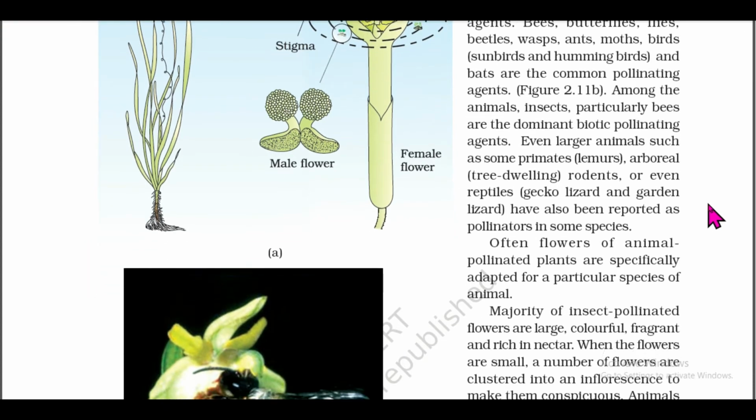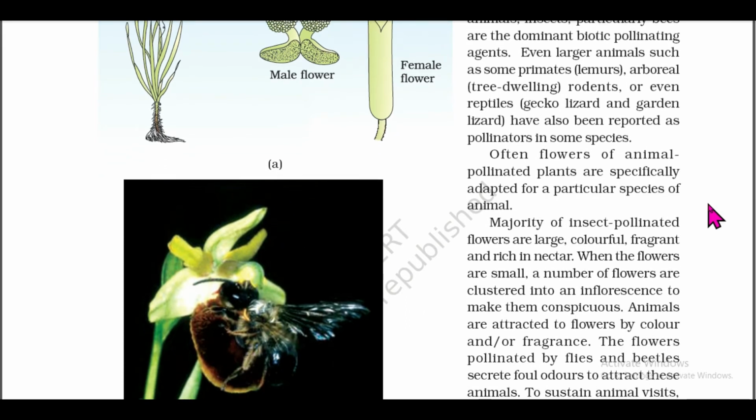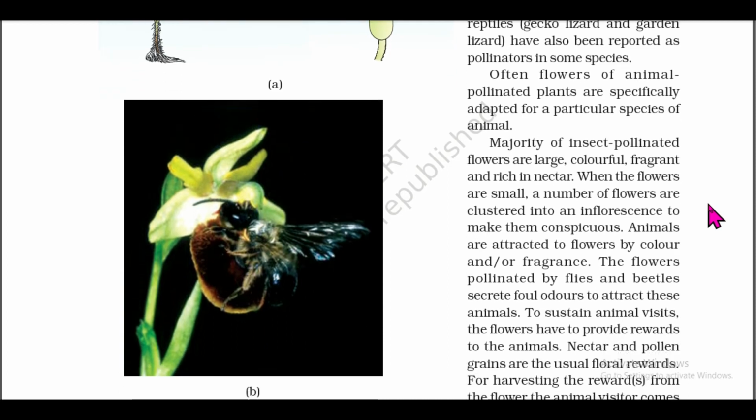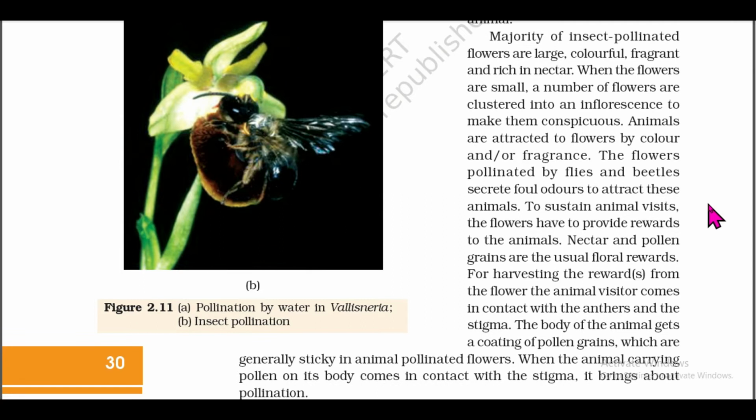Often flowers of animal-pollinated plants are specifically adapted for a particular species of animal. The majority of insect-pollinated flowers are large, colorful, fragrant and rich in nectar. When the flowers are small, a number of flowers are clustered into an inflorescence to make them conspicuous.